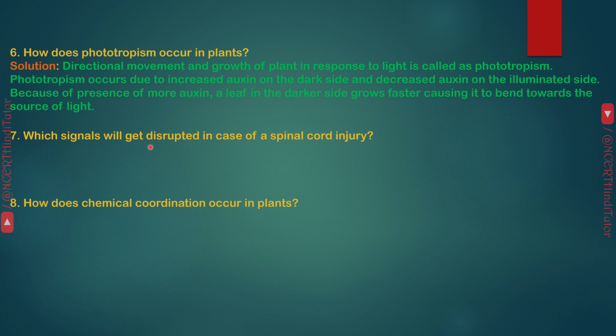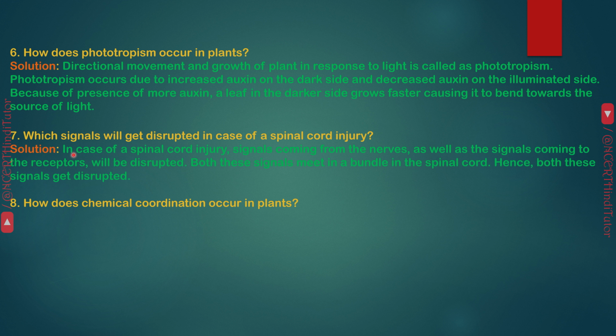Question 7. Which signals will get disrupted in case of a spinal cord injury? Answer. In case of a spinal cord injury, signals coming from the nerves as well as the signals coming to the receptors will be disrupted. Both these signals meet in a bundle in the spinal cord. Hence, both these signals get disrupted.